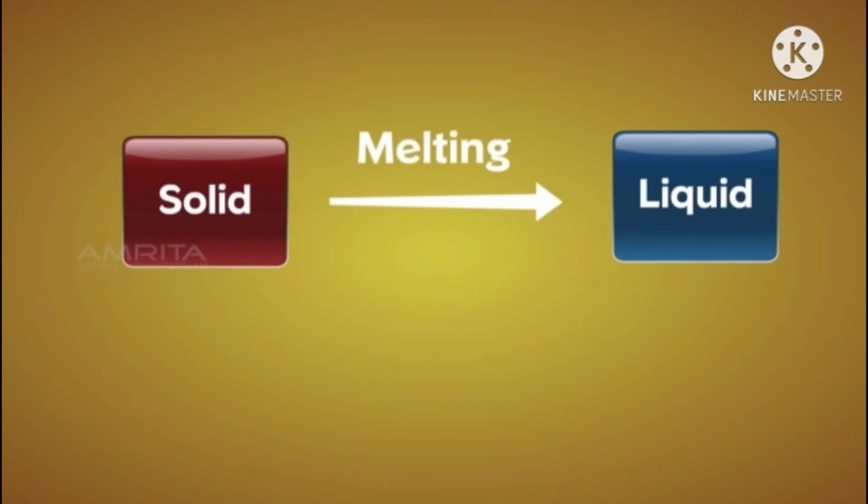Example, conversion of ice into water is called fusion. By the heating effect, the ice is melting into water. So a solid substance getting converted into liquid is called melting or fusion. The melting point of ice is 0 degrees centigrade.